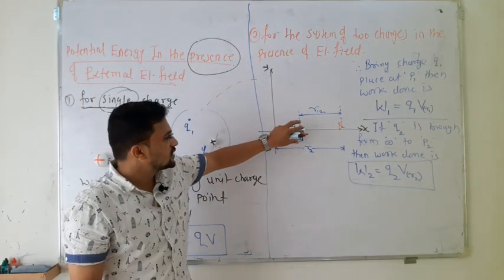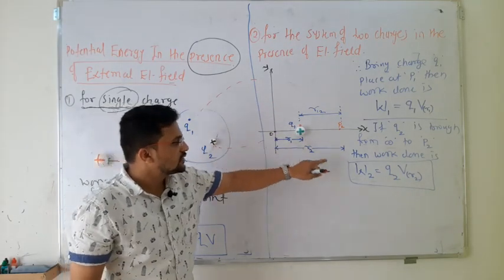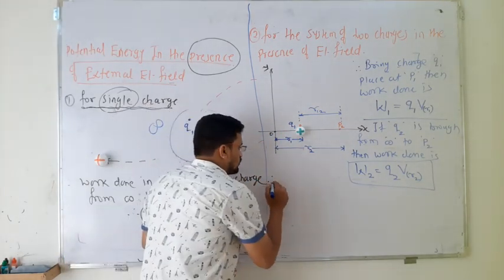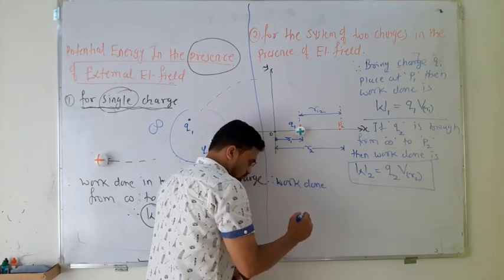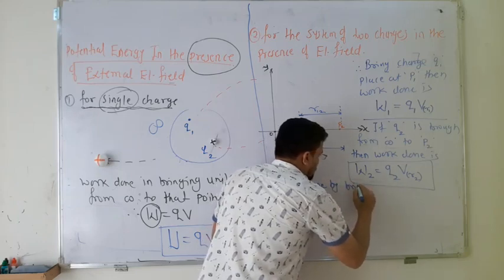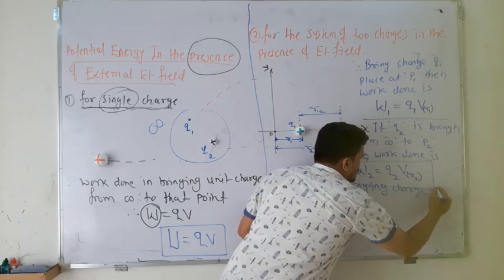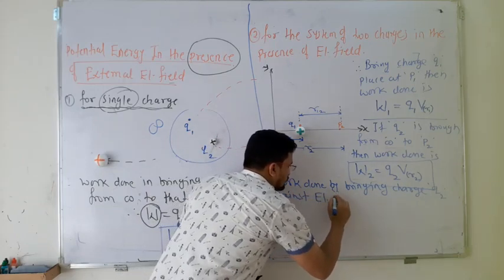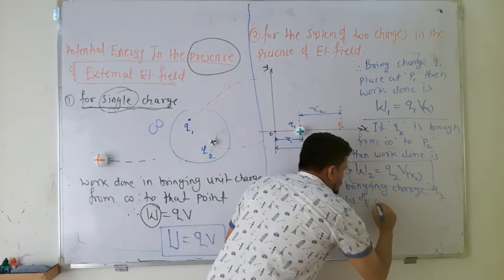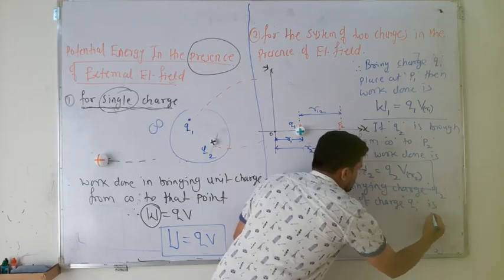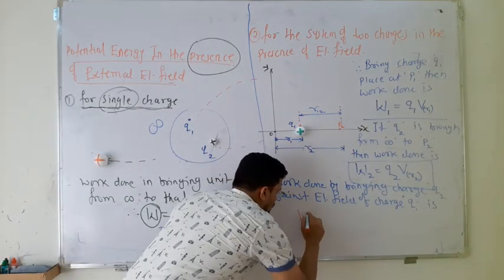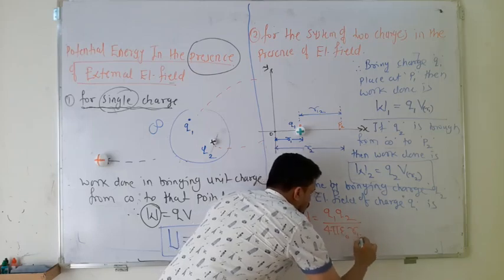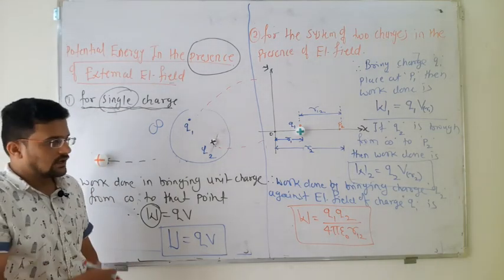Okay, meaning consider that this charge is not there, and there is only an electric field. If you bring this Q2, how much work will you have to do? Just this much. But now you have to consider the electric field of this charge also. Meaning this charge will also oppose it, correct? So therefore the work done by bringing charge Q2 against the electric field of charge q1 is given by W1 is equal to q1 q2 divided by 4 pi epsilon naught r12, which is already derived in the absence of an electric field, correct.